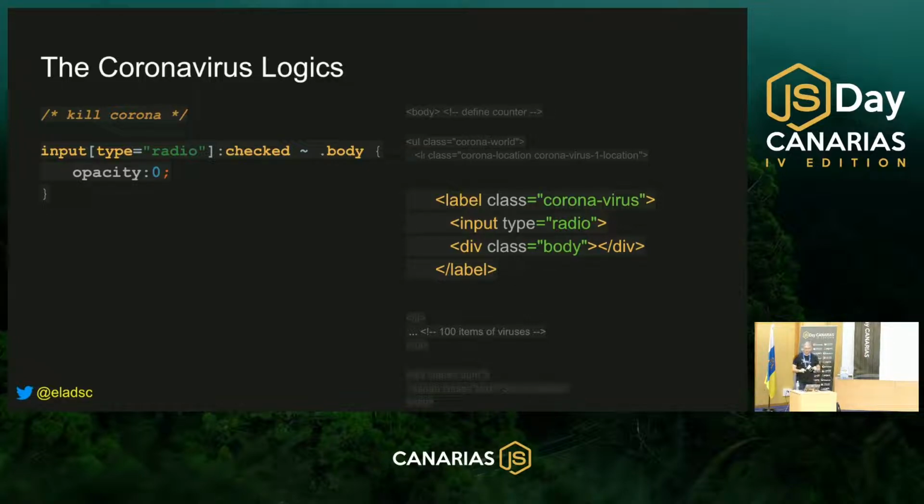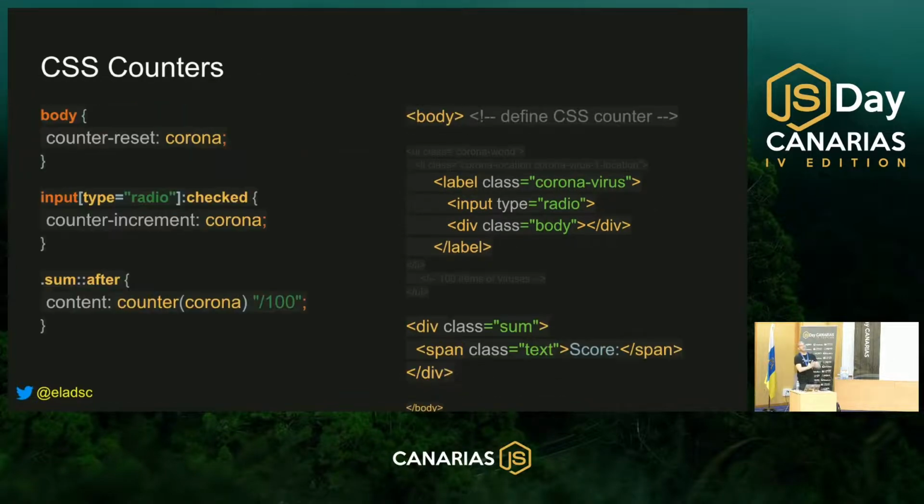And now let's continue to the second trick: how to create the score of the game. To do that, I'm using a very special CSS feature, the CSS counter feature. In order for it to work precisely, I need to define it before all the input type radio that we have in our game. The easiest place for me to put it is on the body element. How do you declare a CSS counter? Very easy. I just select the body element, and I'm using the special property of counter-reset. This creates a CSS counter, and I just need to give it a name. I gave it the name Corona.